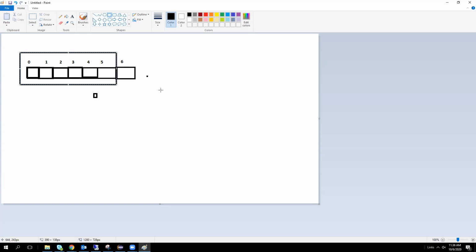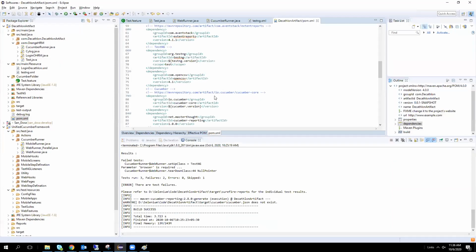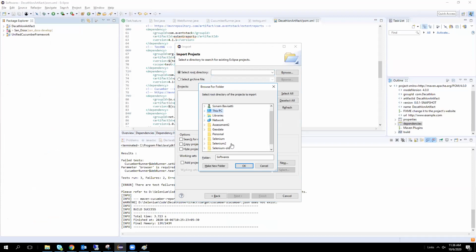Can you just try to show this in Eclipse, a small program? I will try. I changed my Eclipse, that's why I don't have that program now. Do you want me to share my screen?